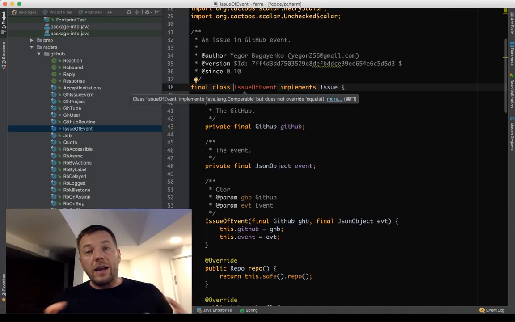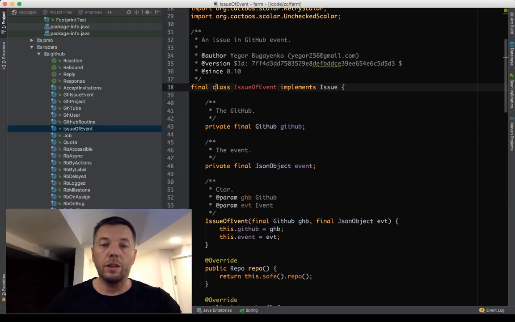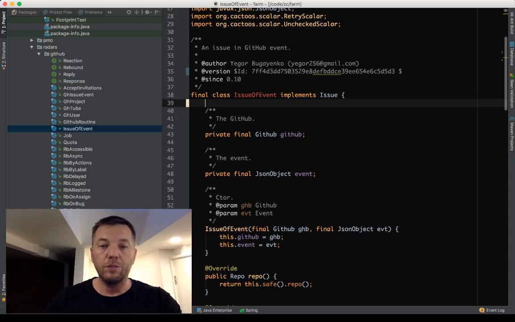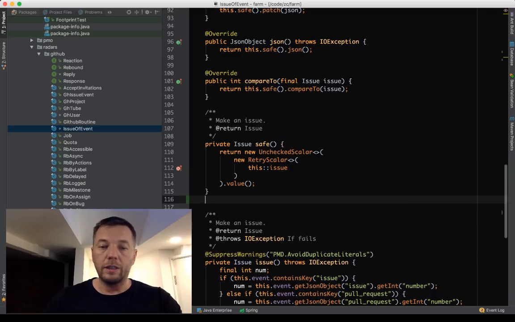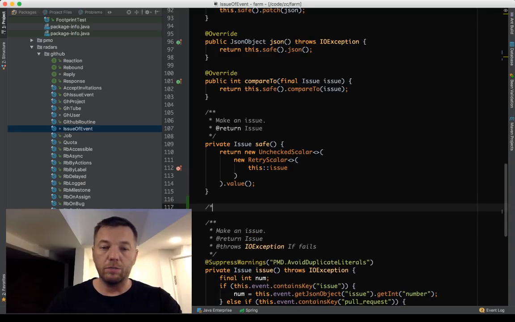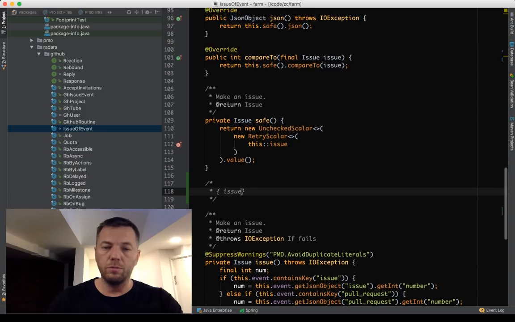So the information is coming in a JSON block of data, and we need to extract the information about which issue the JSON data is pointing to. Really, it looks like this: the data comes in, and in JSON it will look something like that. Issue, yes, it's issue.